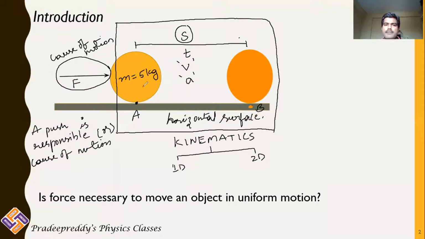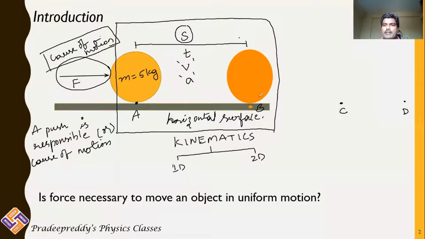If you are not pushing this body, it would remain in position A for a longer duration: one day, two days, ten days, one year. That body would remain in its own position. But because you are pushing this body, it displaces from position A to B. If you put greater effort on this body, it would displace up to position C. If you put still greater effort, it would displace up to position D. Therefore, the motion of the body depends upon the external agent, which is the push or pull on the body, and this is defined as the cause of the motion.